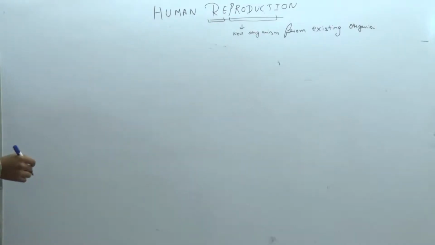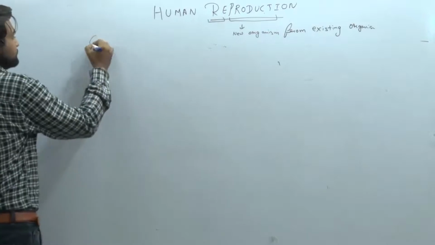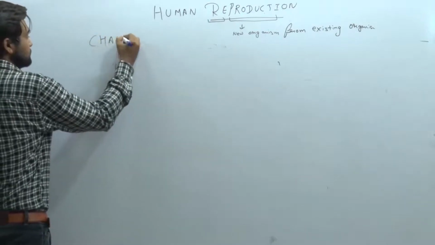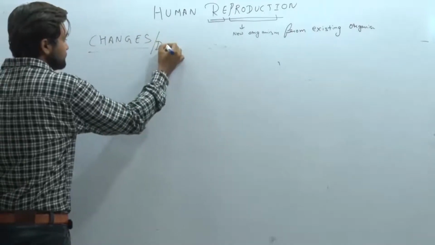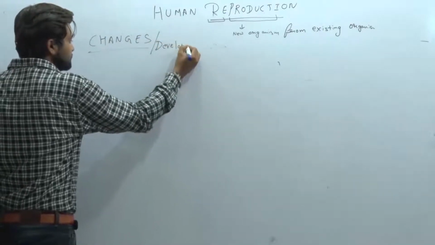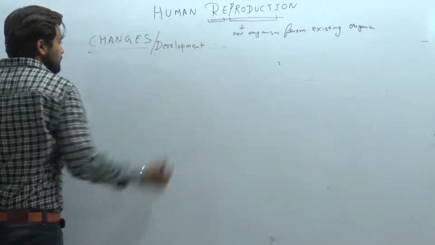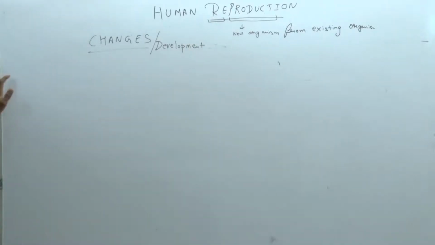Determination. We have some small topic, changes, or we can say development. When we are talking about the development of embryo, what will we talk about first?